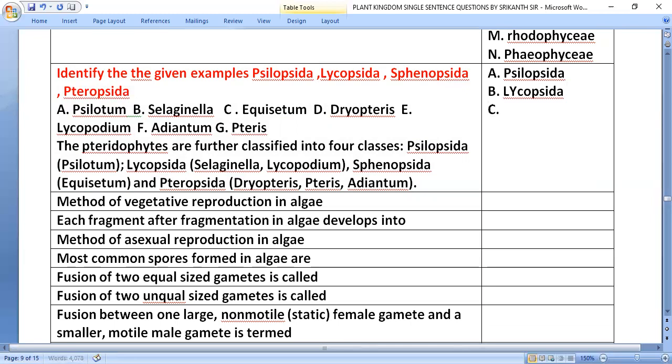Equisetum belongs to Sphenopsida. Dryopteris belongs to Pteropsida. Lycopodium, Lycopsida. Adiantum belongs to Pteropsida.